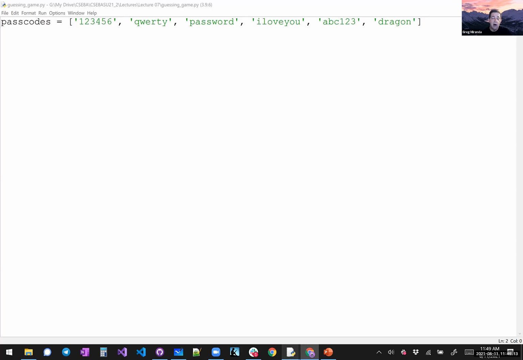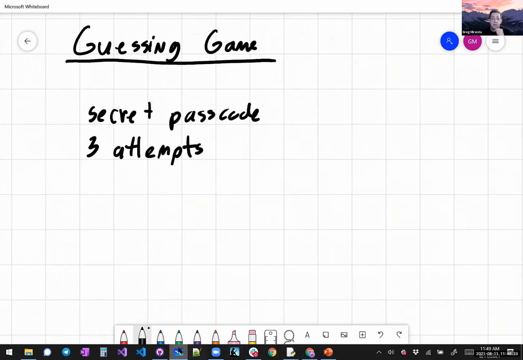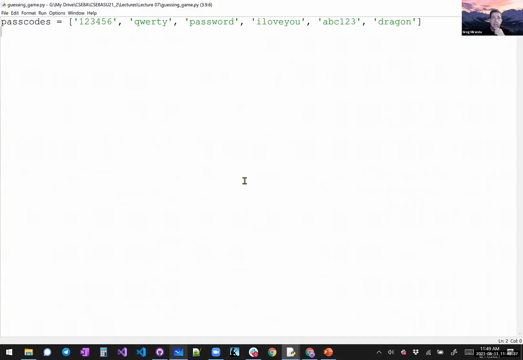So our job is then going to be, we have to make the computer grab one of these passwords. And then we have to ask the user repeatedly, what did you guess? What did you guess? And then we have to check to see if they're right. And we're only giving them 3 attempts. And so after 3 attempts, we just say, hey, you lose. And so we're going to see if you can correctly guess and win the game.